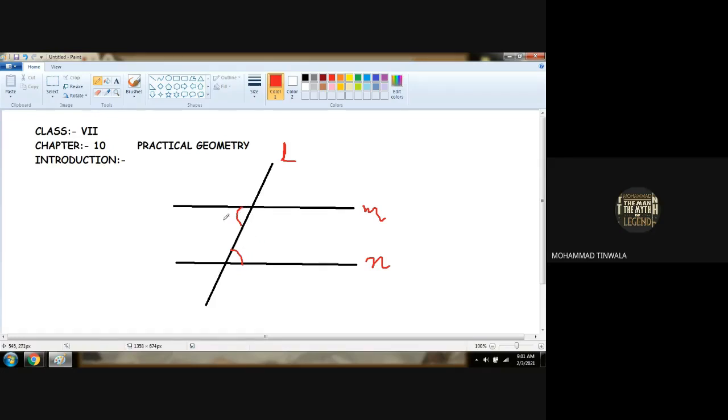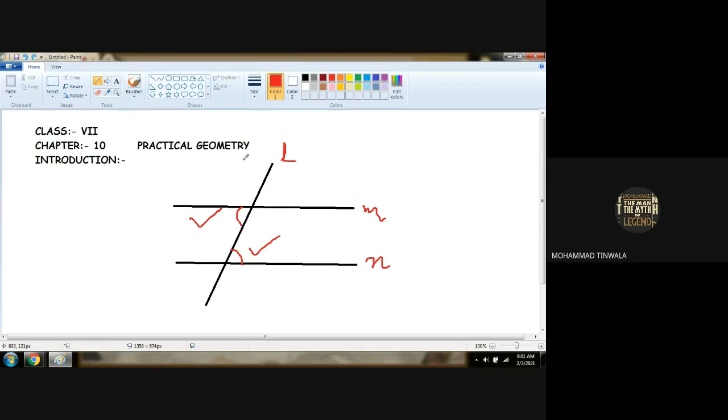So with the help of this, now this is our main point. With the help of this, we have to construct parallel lines. Now before we go through with this, what do you mean by practical geometry? In practical geometry, we will be required with what?